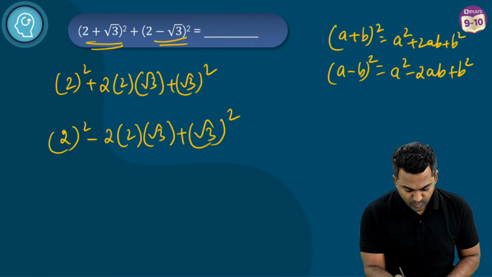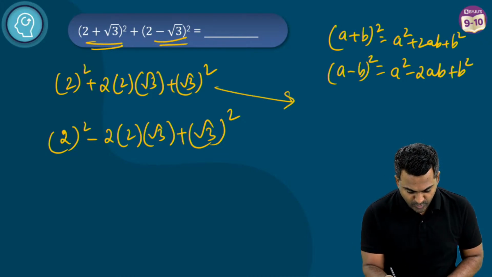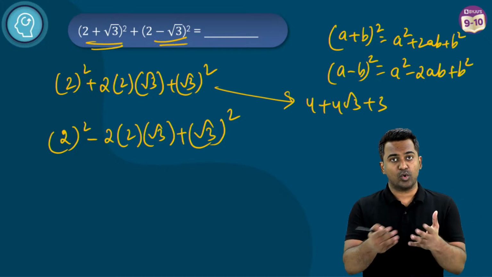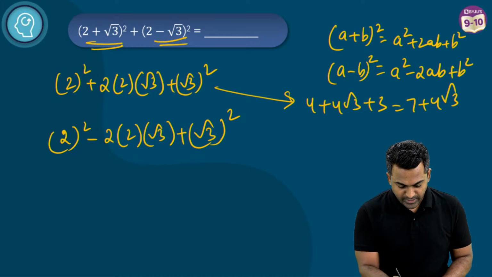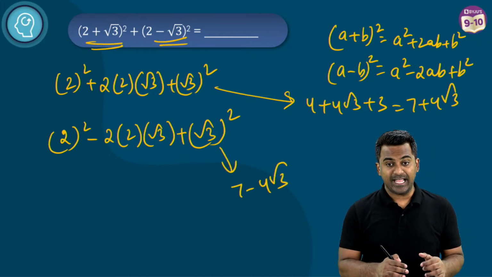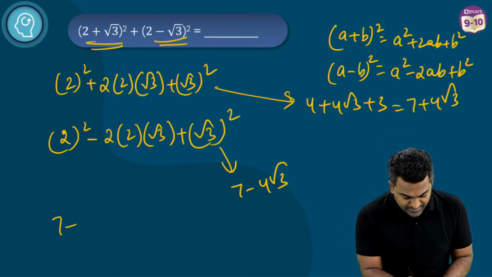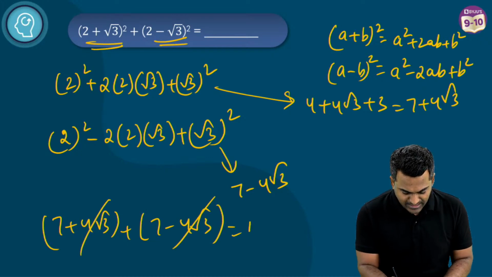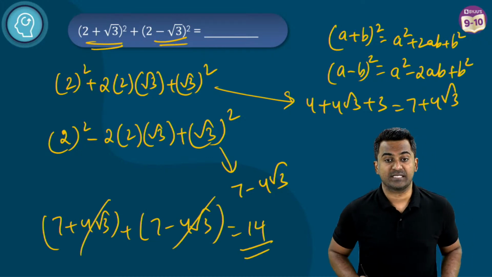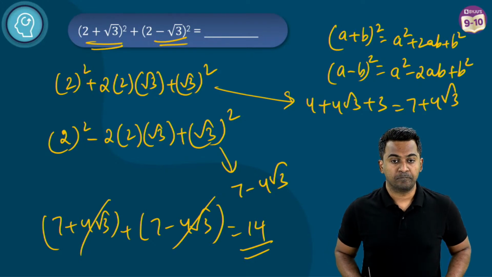Now simplify this. This is going to be 4 plus 4 root 3 plus 3, since root 3 whole square gives you 3. So this will be 7 plus 4 root 3. And this will be 7 minus 4 root 3, right? If you add them together, 7 plus 4 root 3 plus 7 minus 4 root 3, the 4 root 3 terms get cancelled and you get 7 plus 7, which is 14.